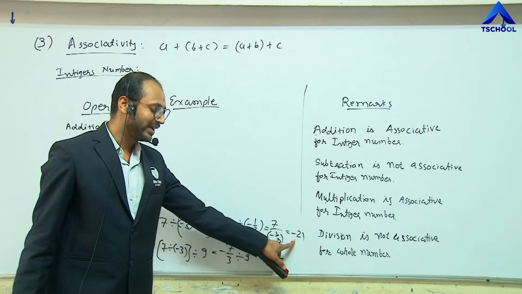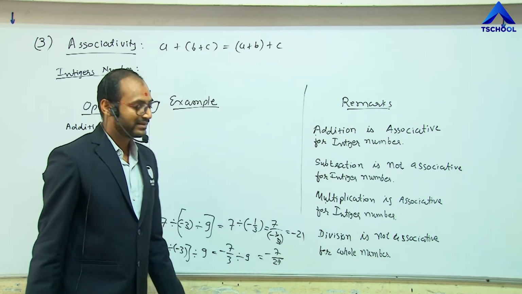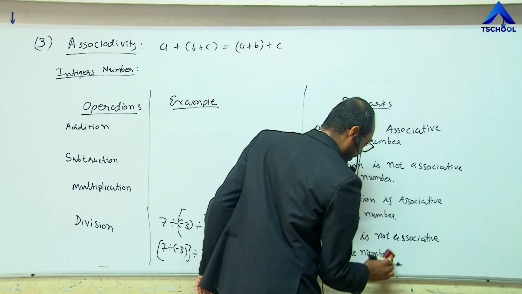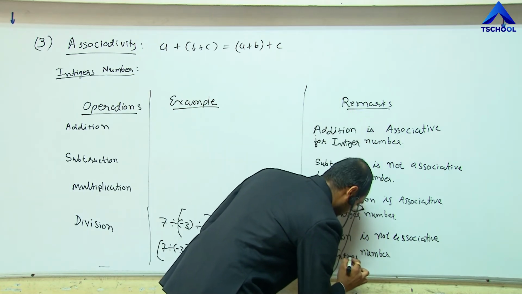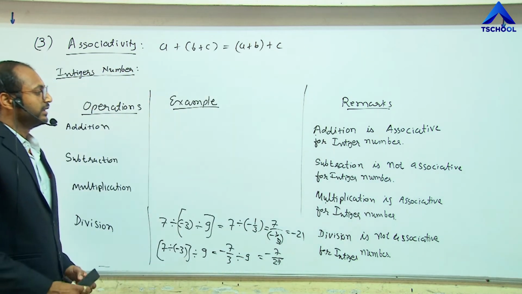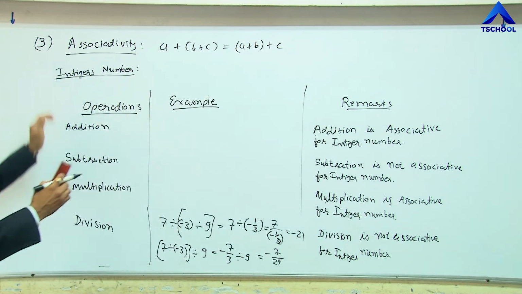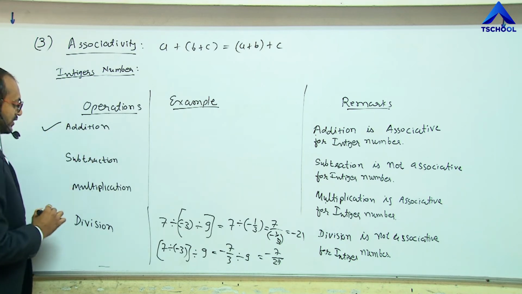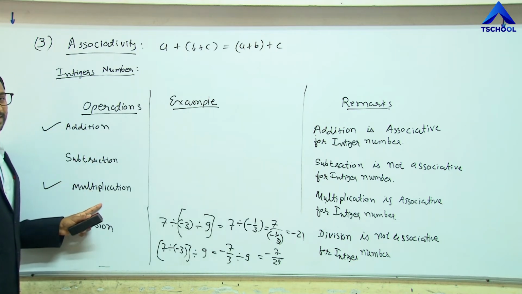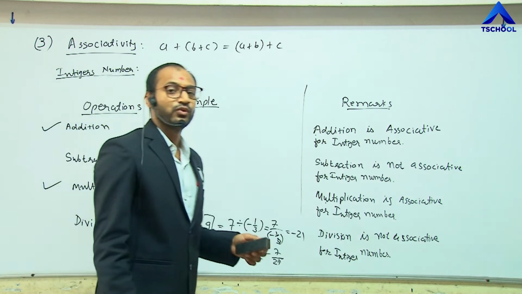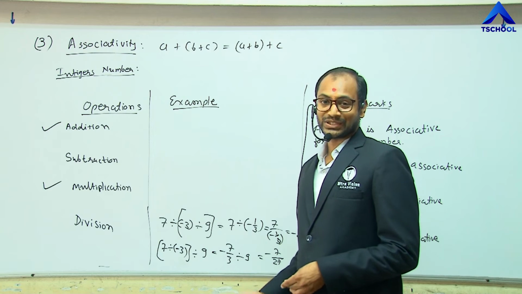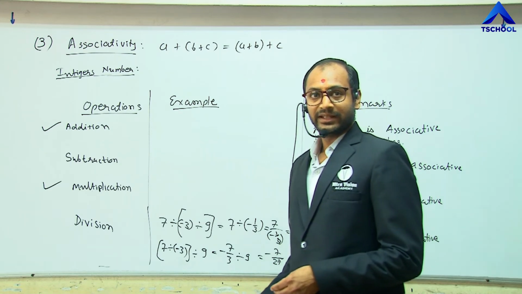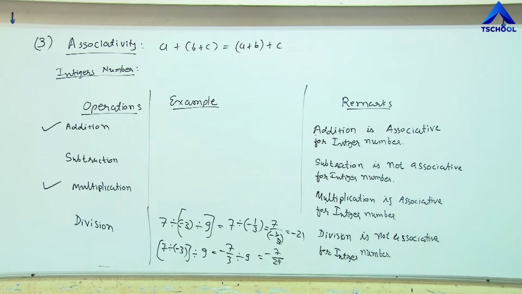Here the result is minus 21. Result is different. Hence, we can say the division process is not associative for integers. Clear? So we have to remember these things. Addition and multiplication, both processes are associative for the integers, but subtraction and division are not associative. Clear? Now let me do the same process for the rational numbers.